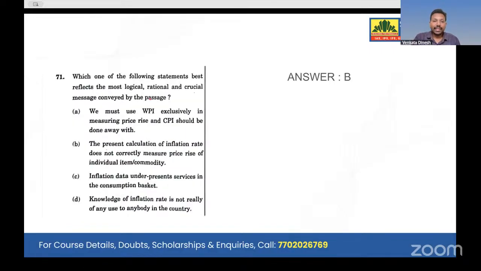Which of the following statements best reflects the most logical, rational, crucial message conveyed in the passage? Look at this. We must use WPI exclusively. He says use WPI or CPI. Exclusively WPI for measuring rice and CPI should be done away with. No, he said use both WPI and CPI. Both you have to use. No, he didn't say this.